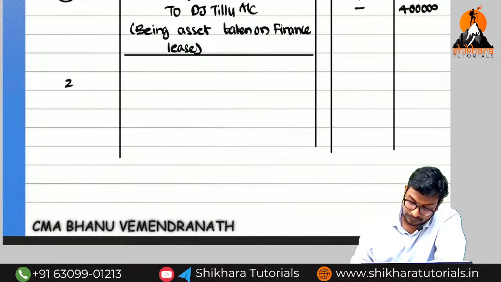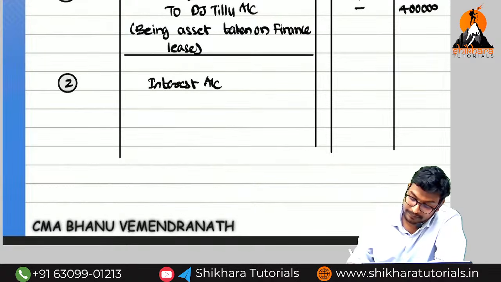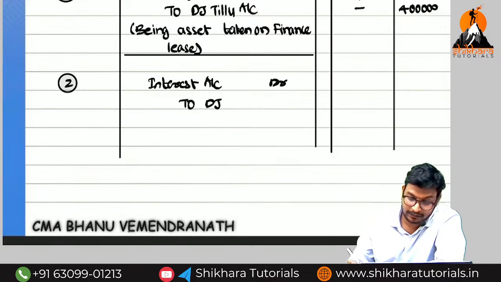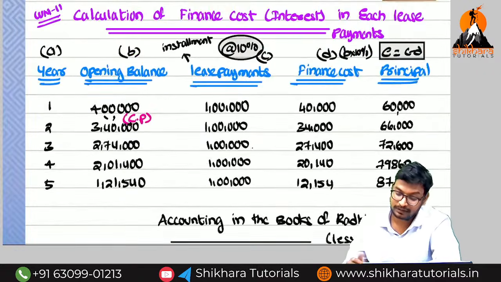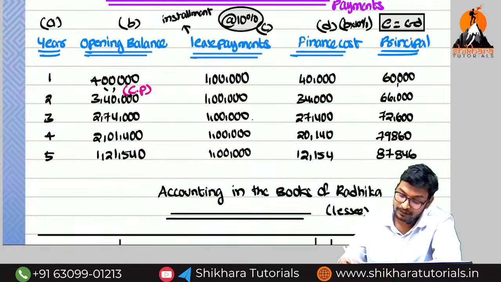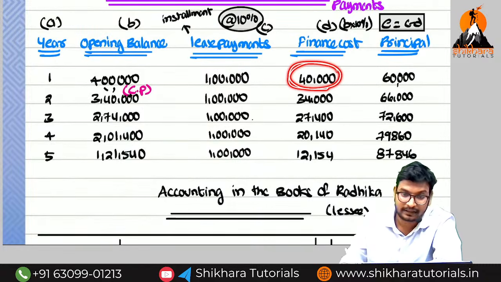Journal entry: interest account debited to DZTLU account. Where are we going to get this interest? We are going to get this interest from working note number 2. What is the first year interest? 40,000.